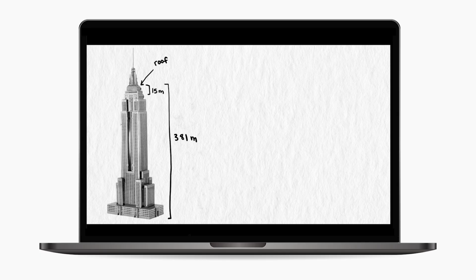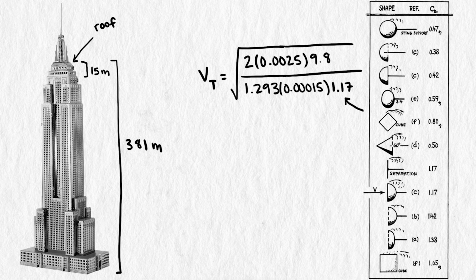We used this equation to calculate the penny's terminal velocity. We needed mass, gravity, air density, cross-sectional area, and drag coefficient. For this new scenario, everything will be the same except cross-sectional area and drag coefficient, since we're changing the orientation of the falling penny.